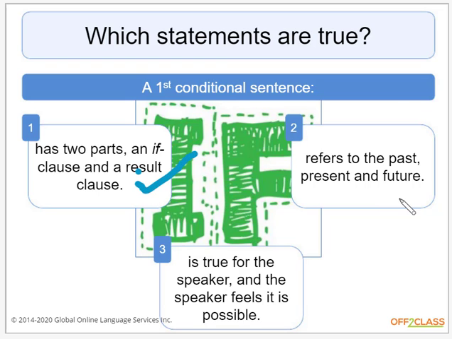How about this one? Does a first conditional sentence refer to the past, present, or future? No, it does not. A first conditional does not refer to the past. It only refers to the present or the future.